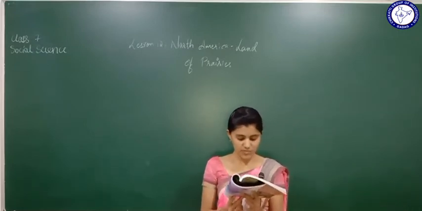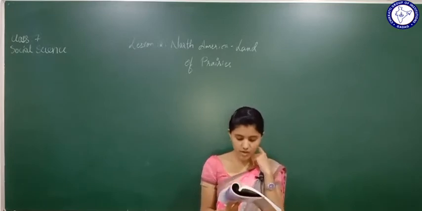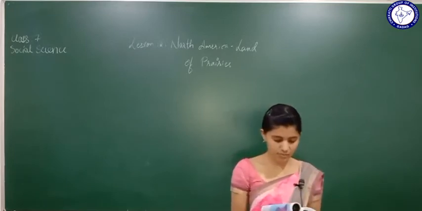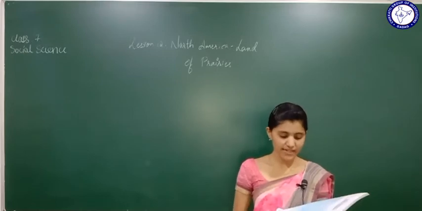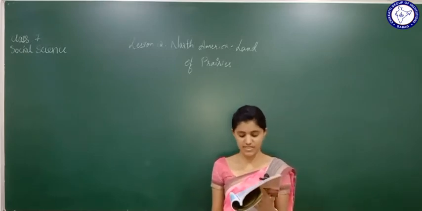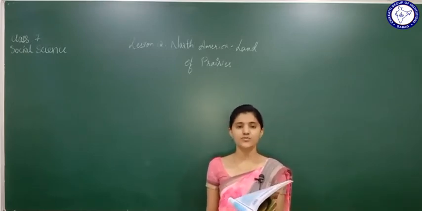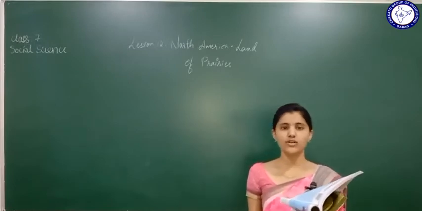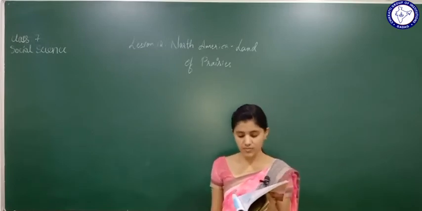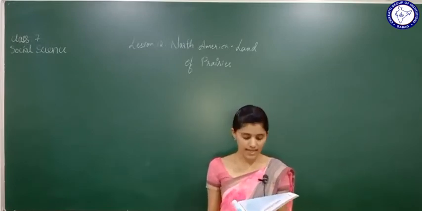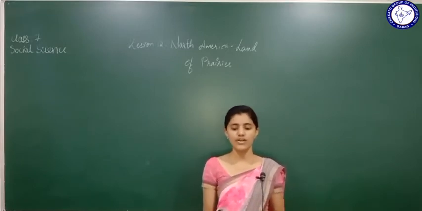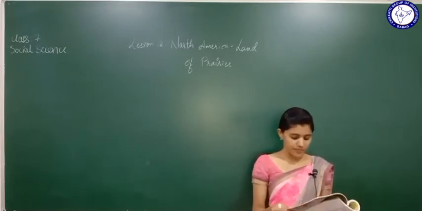The British exploited the fisheries and forests of the Atlantic provinces of Canada and New England of USA. What have the British done? They have exploited the fisheries and also the forests of the Atlantic provinces of Canada and New England of USA.